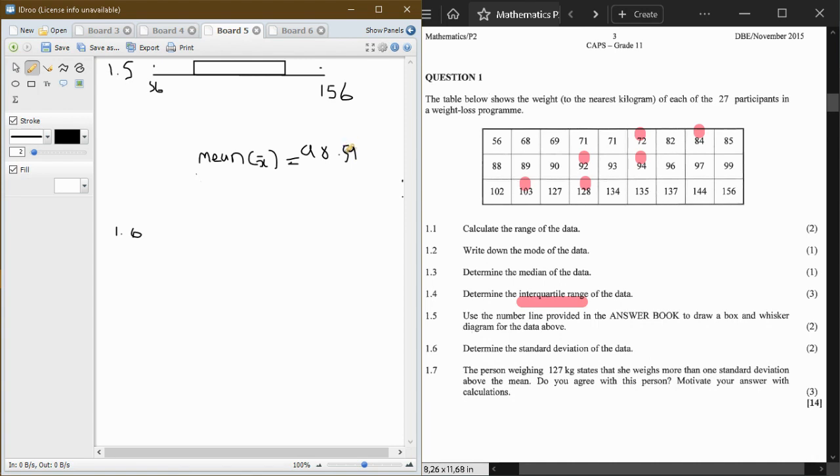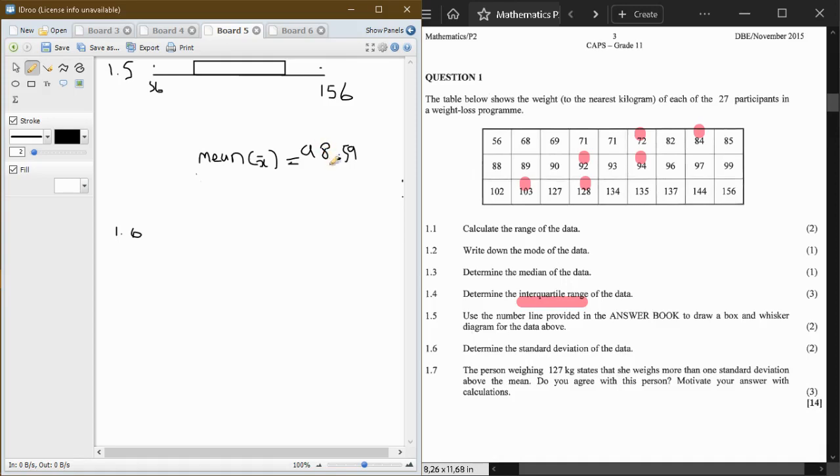Okay, so now since we found our mean, 98,59, in order to determine the skewness of the graph, we need to check whether our mean is greater than our median, which was 93. Then our diagram will be skewed to the right or positively skewed.